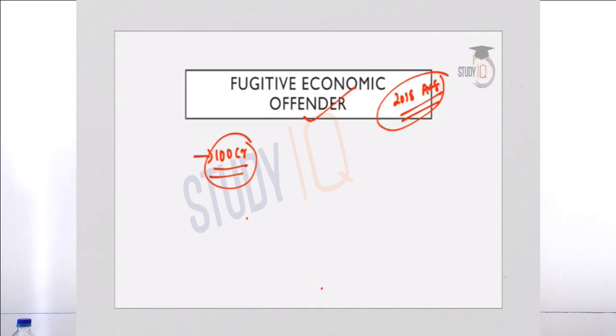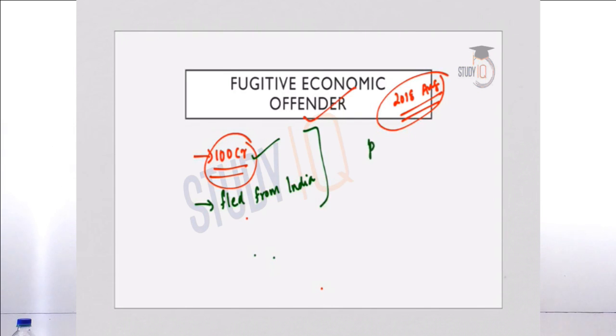So the minimum amount involved in an offence has to be 100 crore to be declared a fugitive economic offender, and he has to have fled from India to escape legal action. So these are the two conditions. First, the offence should involve at least rupees 100 crore, and second, in order to escape legal action, he or she should have fled from India. This is the definition of a fugitive economic offender.